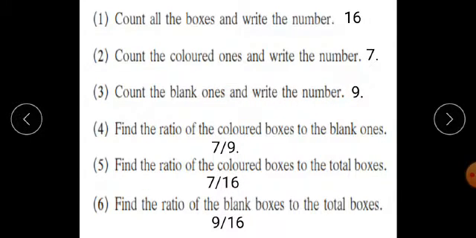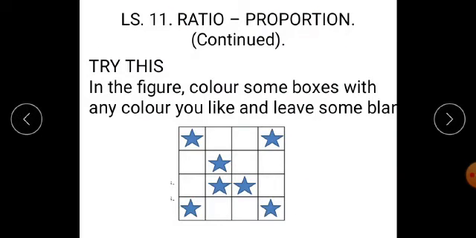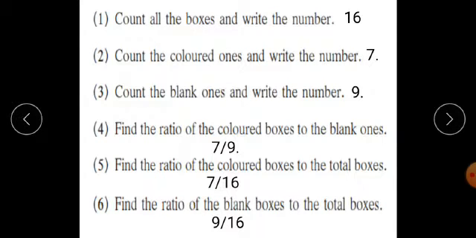If you leave all those boxes where I have put a star, and if you count the remaining ones, then 1, 2, 3, 4, 5, 6, 7, 8, and 9. Therefore, the number of boxes which are blank is 9. Now, find the ratio of the colored boxes to the blank ones. The number of colored boxes is 7 and the number of blank boxes is 9, and therefore their ratio comes as 7 by 9.